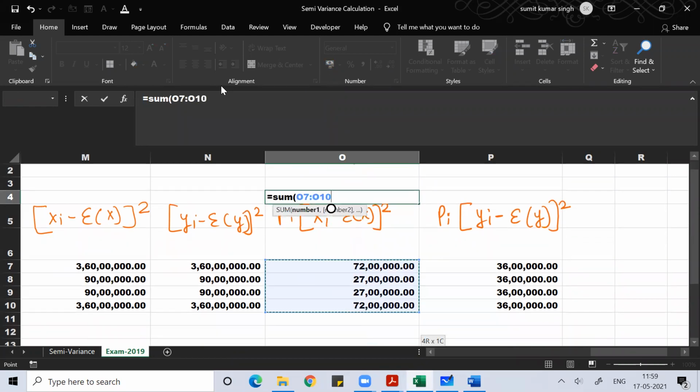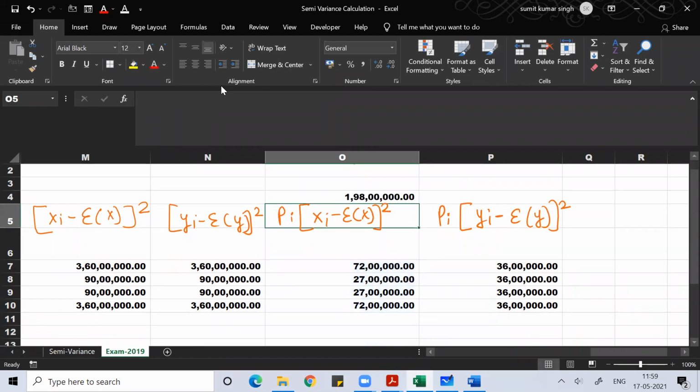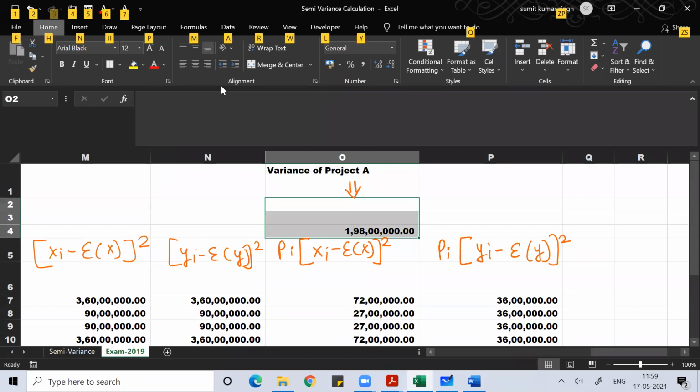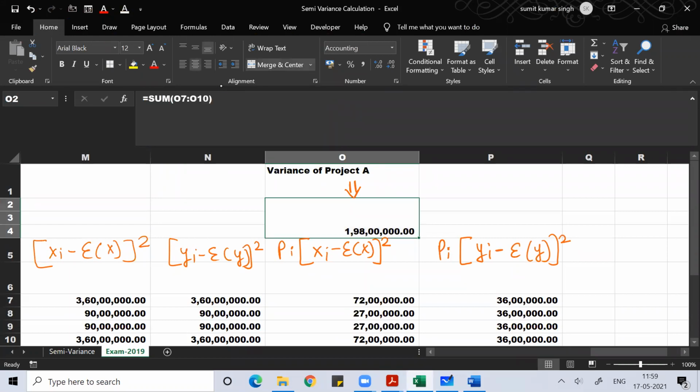The sum total of this value is the variance of project A. This is the variance of project A.